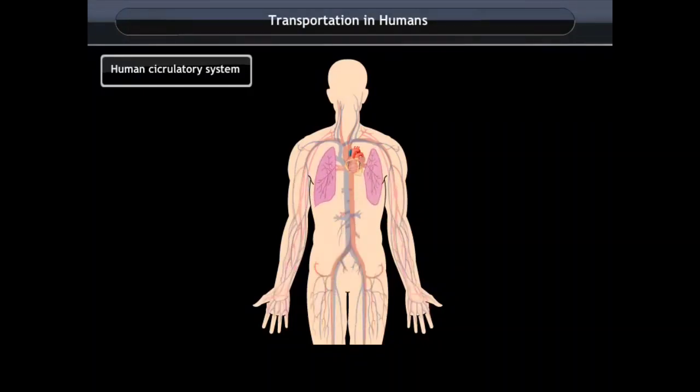You will be surprised to know that the transportation in our body occurs through blood. It is a component of the circulatory system. This system also comprises of the blood vessels and one of the most important organs of the human body, the heart.